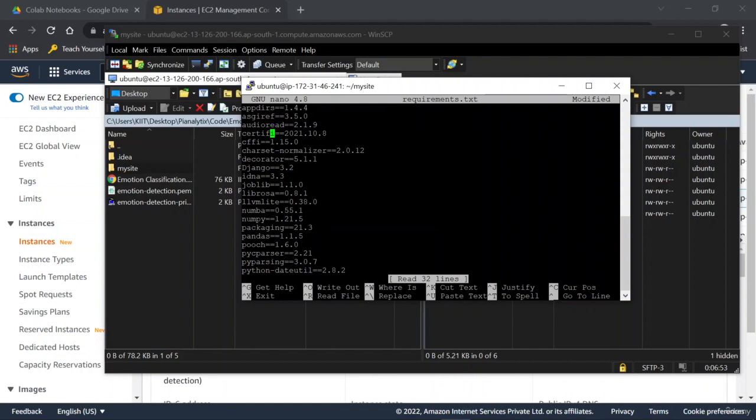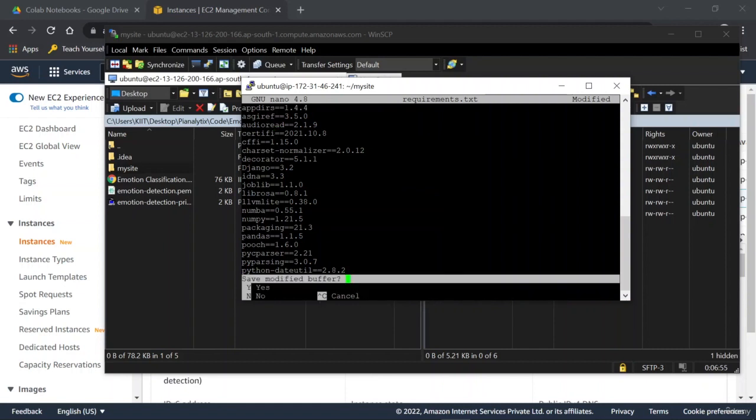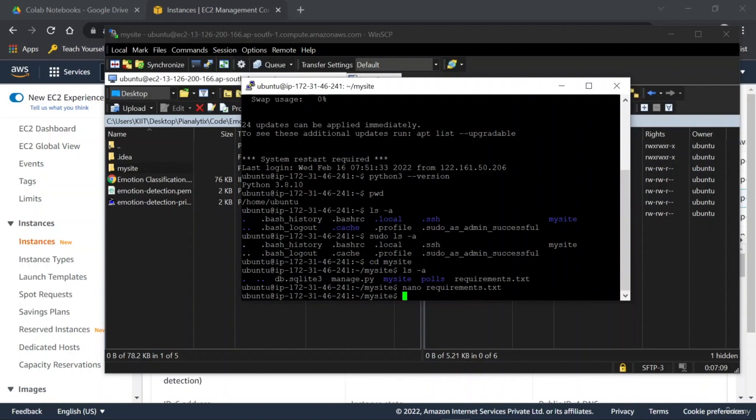So you have to type in Control X, then it would ask you to save the modified buffer, type in Y, then it would ask you if you want to keep the file name the same as before, or make some changes in the file name. So press enter if you don't want to make changes. Now you have made changes in your file through the editor, using the nano command.